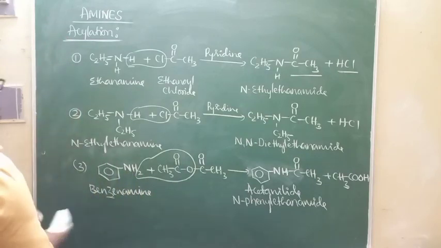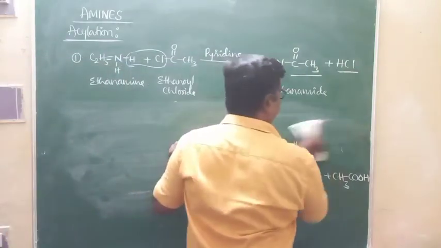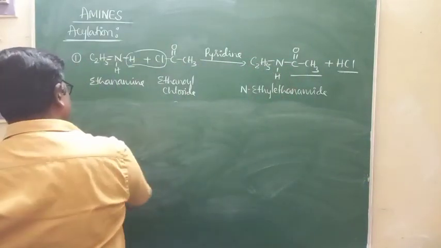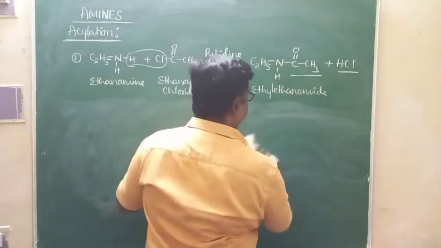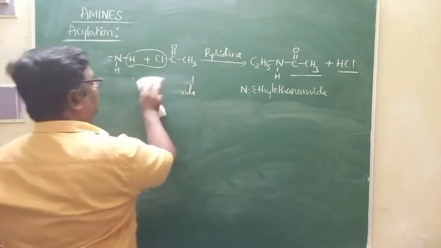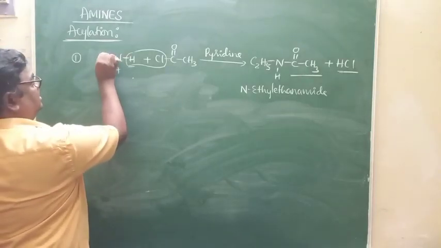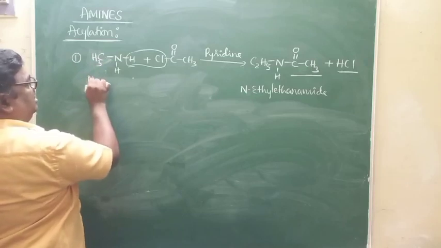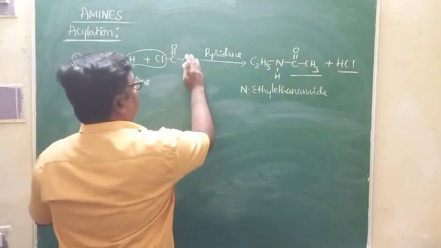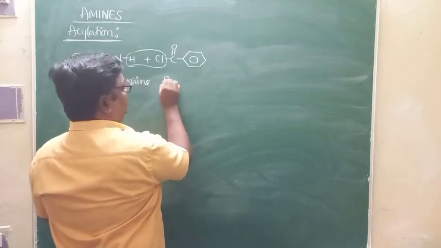In the same manner, I can bring about one more type of reaction known as benzoylation. In acylation, hydrogen is replaced by acyl group. In benzoylation, hydrogen is replaced by benzoyl group. For example, if I take methanamine, one of the amines, when it reacts with benzoyl chloride, this is benzoyl chloride.